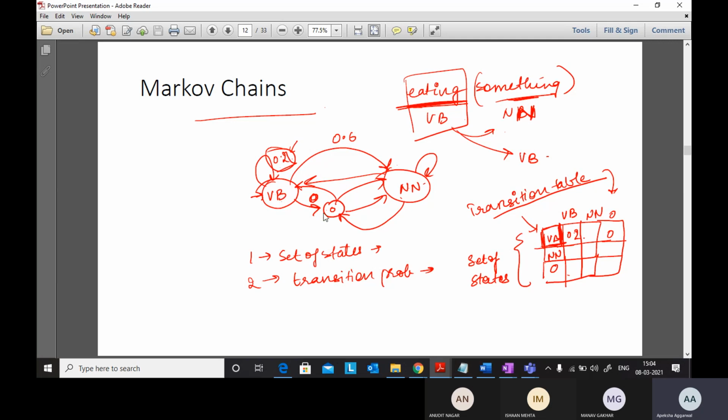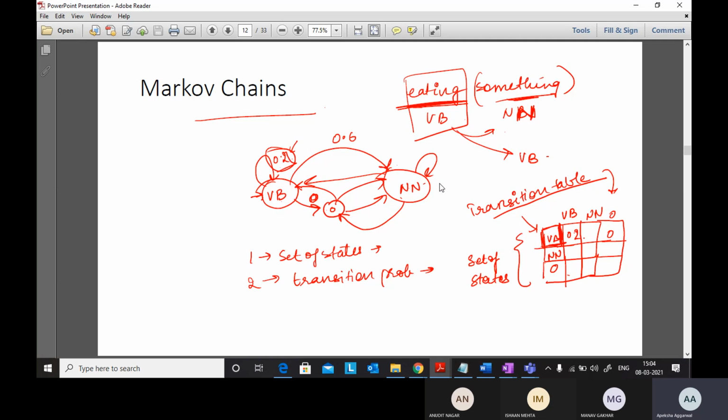O means other. That probability defines, if I'm at a particular state, what are the chances that I'll go to the next state. So if it's 0.6, there is a 60% chance that I'll go to a noun phrase if I'm at a verb phrase. Okay, so this is a Markov chain.